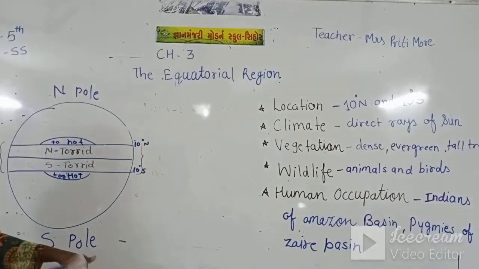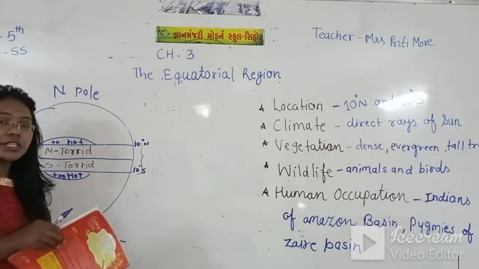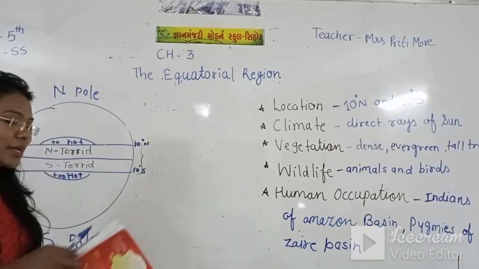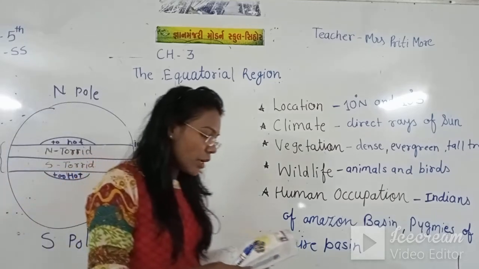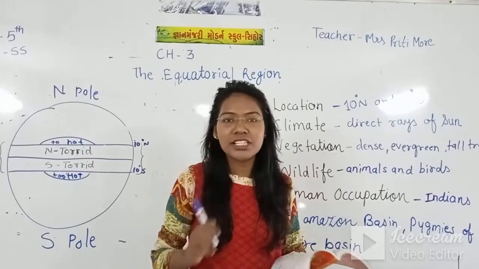Now see, this is our equatorial area. The sun rays are falling directly here, so this area is too hot, right? Now what is the climate there? The climate is too hot, and the rate of evaporation is too high.